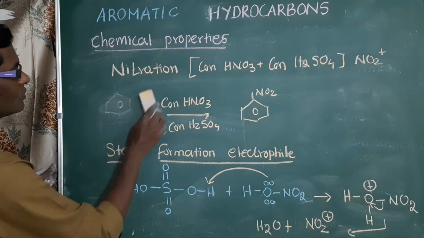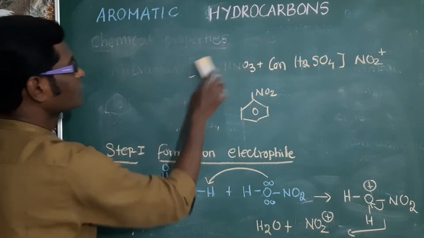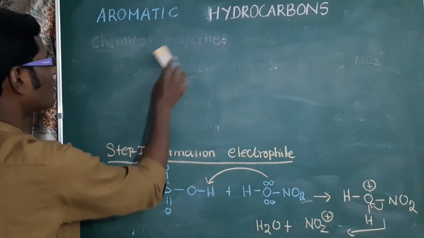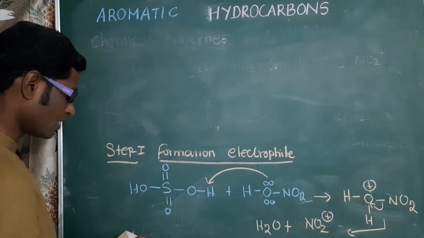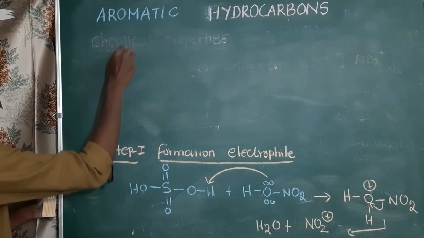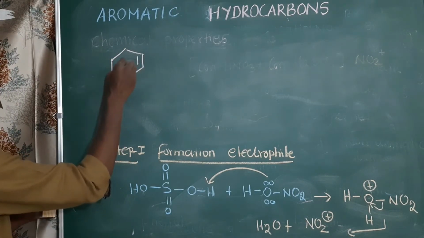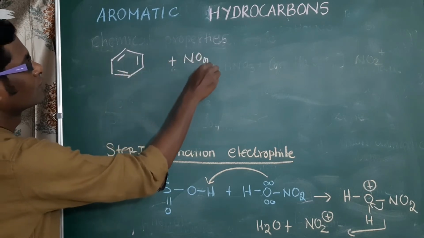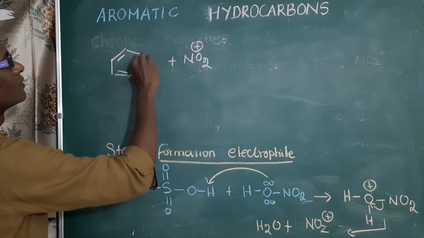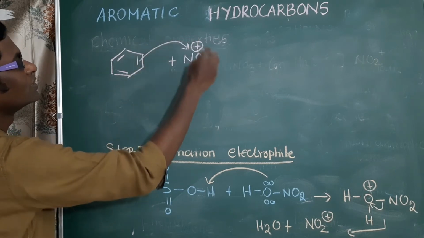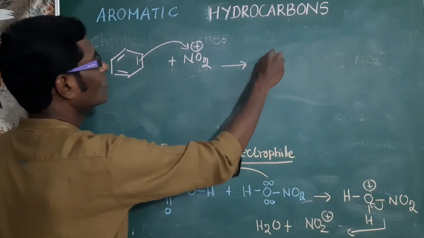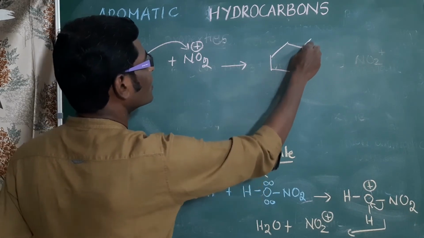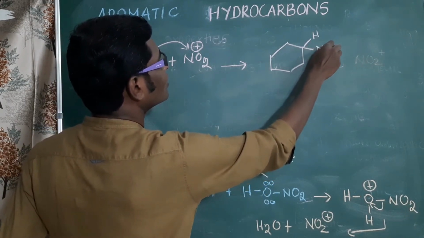Step 2, formation of arenium ion, or formation of carbocation or arenium ion. Benzene has alternate pi bonds. This electrophile bonds with benzene to form the transition state, arenium ion with H and NO2.